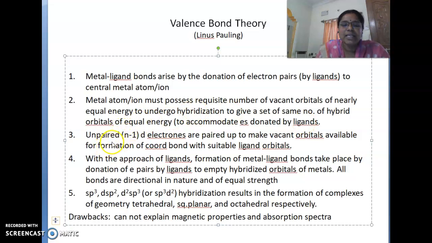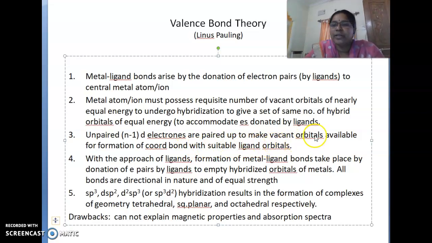The third one is unpaired n-1 d electrons, which simply means inner electrons. Unpaired inner electrons or n-1 d electrons are paired up to make vacant orbitals available for formation of a coordinate bond with suitable ligand orbitals. It also requires a good explanation to understand it clearly.